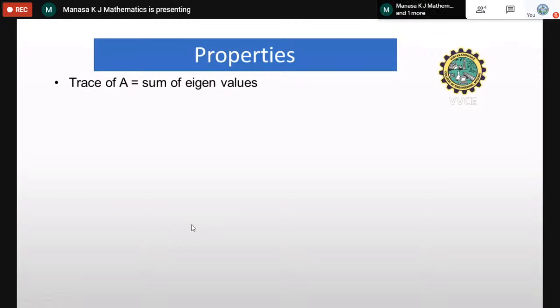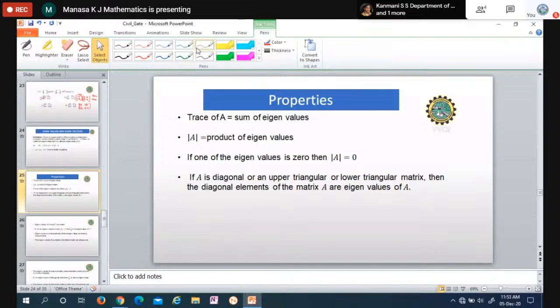We have properties of eigenvalues and eigenvectors. These are very important. If you know these properties, you can solve any problem. Trace of A is equal to the sum of the eigenvalues. Trace of A is nothing but, if you have a matrix like 1, 2, 3, 4, 5, 6, 7, 8, 9, adding these principal diagonal elements. That is the same as the sum of the eigenvalues.